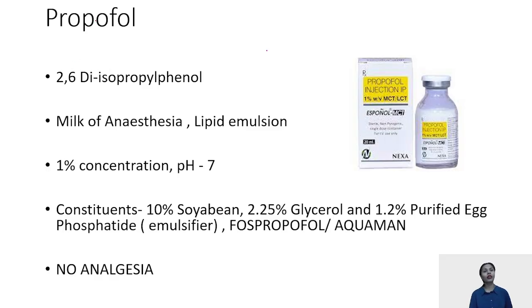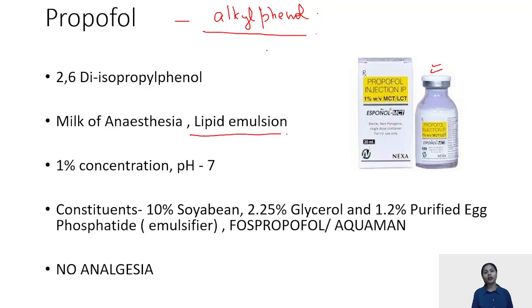Coming to propofol, see, the chemical structure of propofol is an alkyl phenol derivative. It is 2,6-diisopropyl phenol. It is white in color. This is the picture of propofol for reference purposes. It is a lipid emulsion. Please remember, propofol is a lipid emulsion, generally present in 1% concentration at a pH of 7.